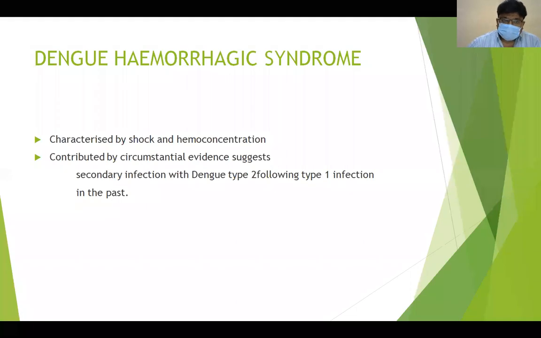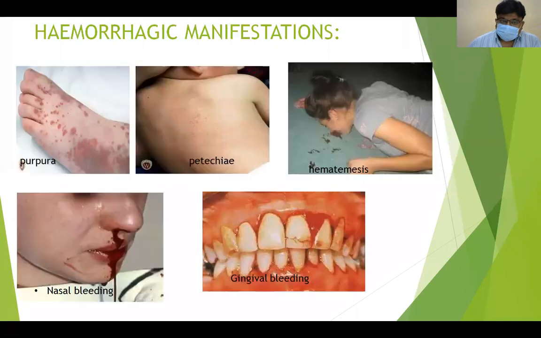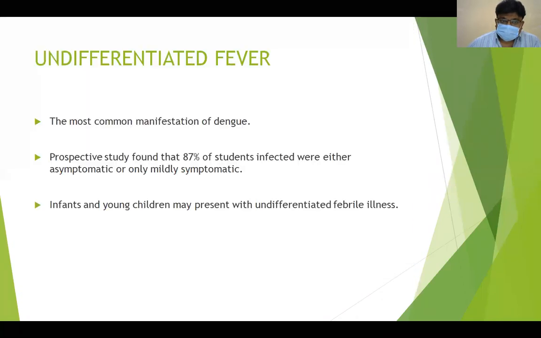What do we mean by dengue shock syndrome? It is characterized by shock and hemoconcentration, and it is usually contributed by secondary infections, which I have already told you. Secondary infection is dengue type 2 following a type 1 infection in the past. That means if a patient was previously affected with type 1 infection, and again is affected with the type 2 virus, that will definitely lead to a severe form of dengue, called dengue hemorrhagic syndrome. Just to repeat, I'll repeat it for you one more time.